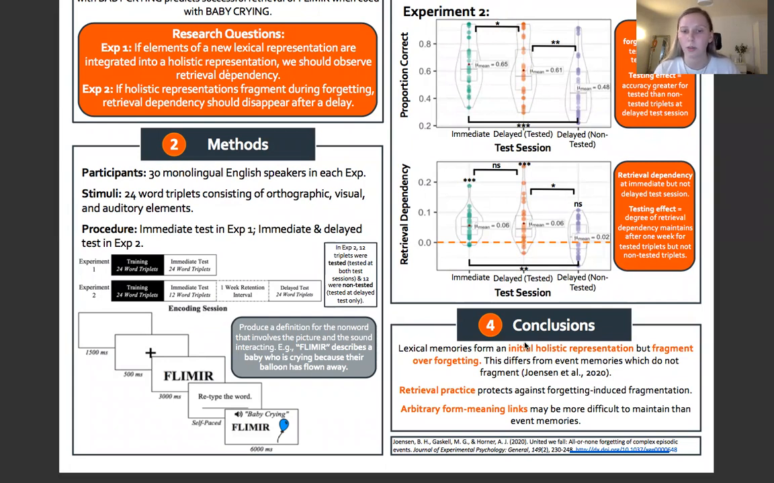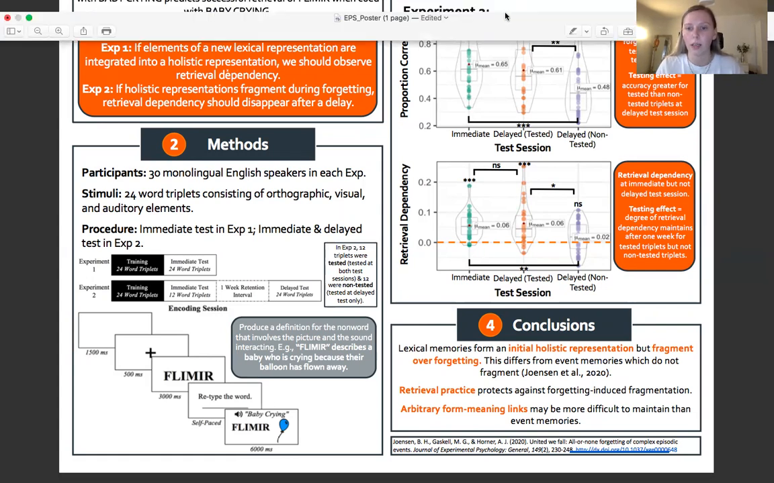Interestingly, these findings are also at odds with findings from the episodic memory literature, which show that event memories don't fragment and instead they're forgotten in an all or none manner, whereby all elements are either forgotten or remembered. So we suggest that it might be that the arbitrary link between form and meaning is more difficult to maintain than that of event memory.